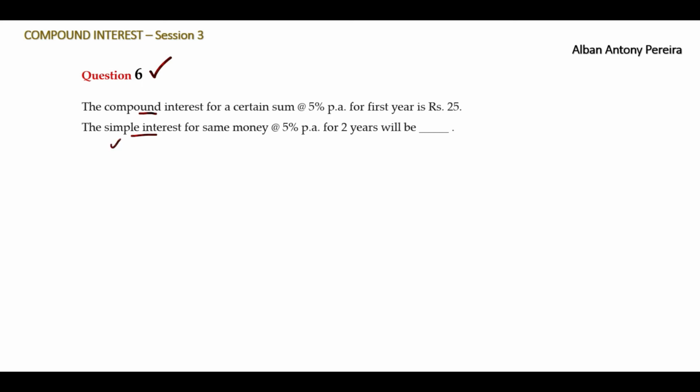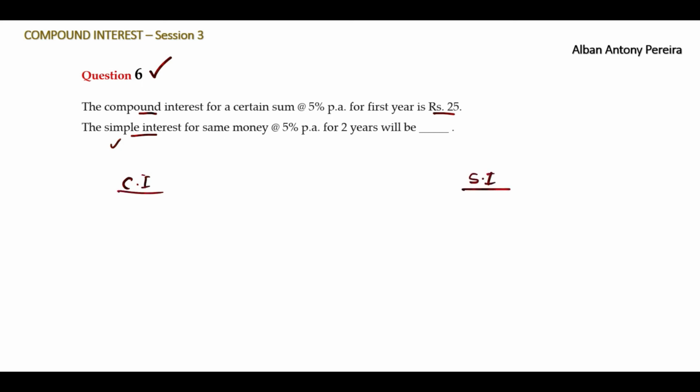So first let me read the question. The compound interest for a certain sum at 5% per annum for the first year is rupees 25. The simple interest for the same money at 5% per annum for 2 years will be dash. We should find out the simple interest. First let me write two segments here, the compound interest segment and the simple interest segment.